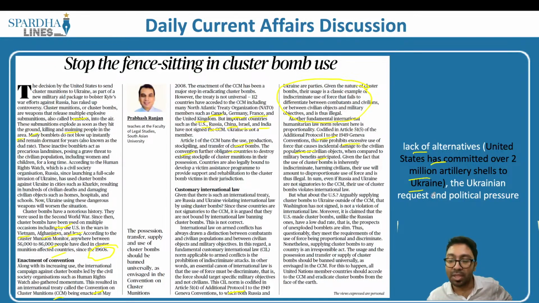And at the same time, there is a Ukrainian request. A request has been made by Ukraine as well. What Ukraine currently feels is that Russia is hitting them hard, and they need to be able to protect themselves. A request has been made by Ukraine, and that is why the United States has been transferring these cluster ammunitions. And at the same time, there is political pressure within Ukraine as well. All this has led to requests being made by Ukraine, and this being transferred from the United States to Ukraine.